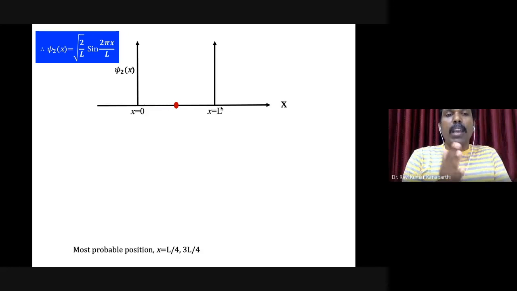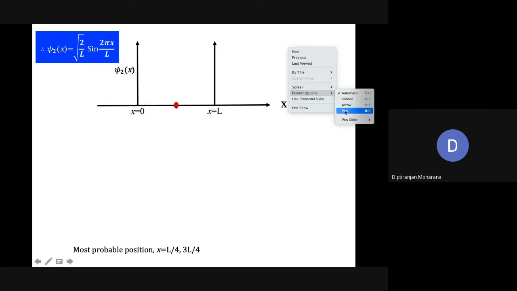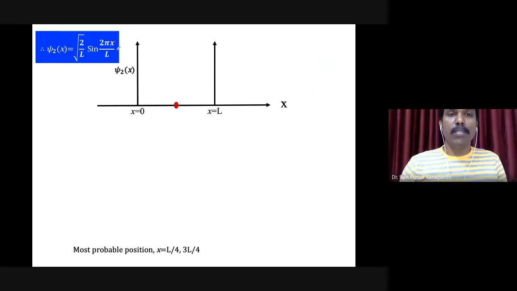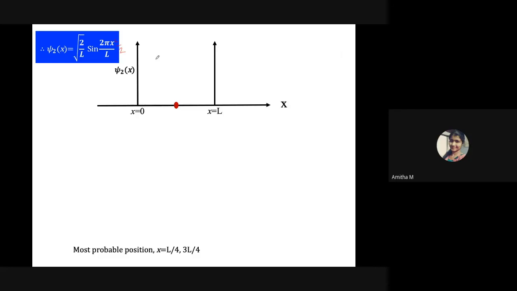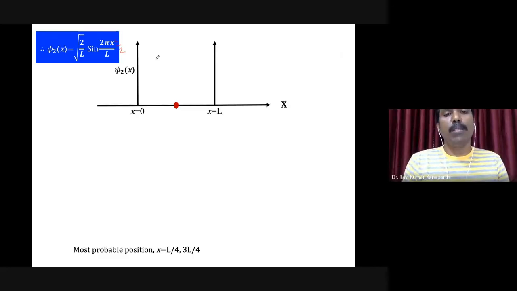Now, what will happen if x is equal to L by 2 in this particular case? If x is equal to L by 2, this 2 cancels, this L cancels. So it's basically sin pi. Sin pi is 0, right? So here it is 0, here it is 0, the center also 0, here also 0.